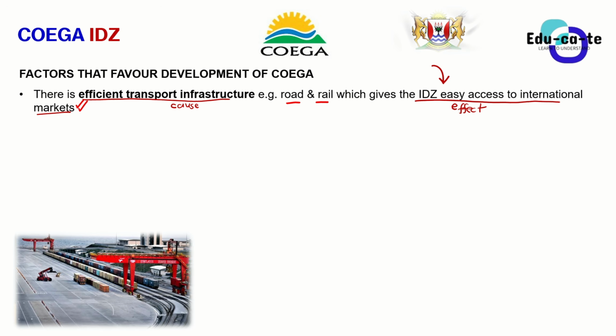So there is efficient transport infrastructure. That is the cause. No matter, that is the factor that we are talking about. But now, how does that factor affect the development of the Coega IDZ? How does it favor the development? It gives the IDZ easy access to international markets. Simple way of answering. That's how you score your 2 marks per point whenever you do paragraph questions.